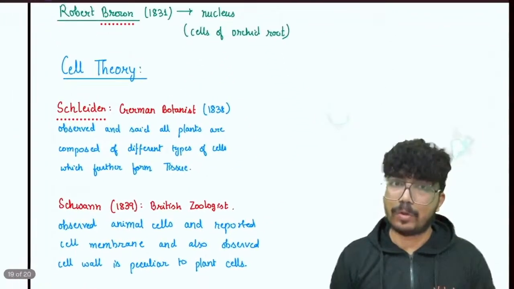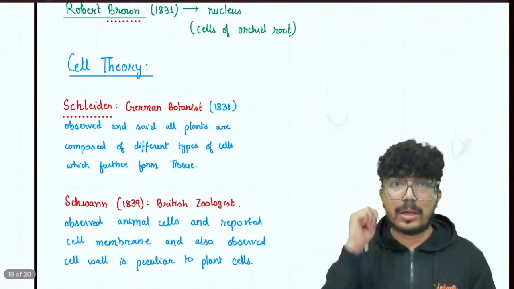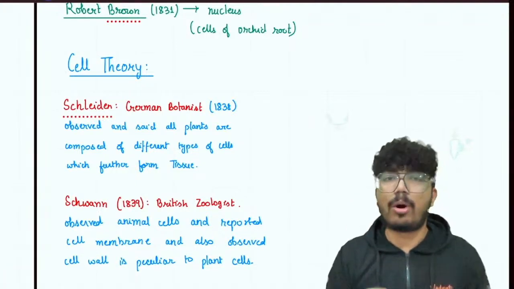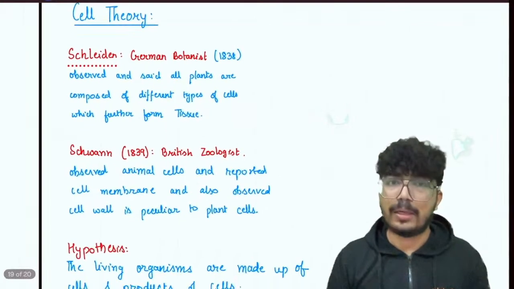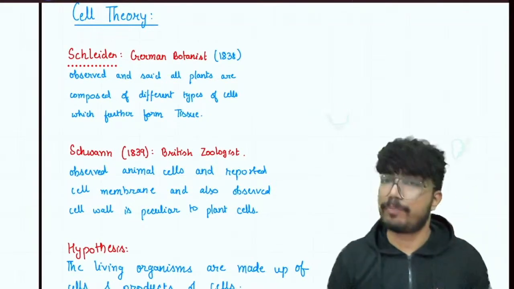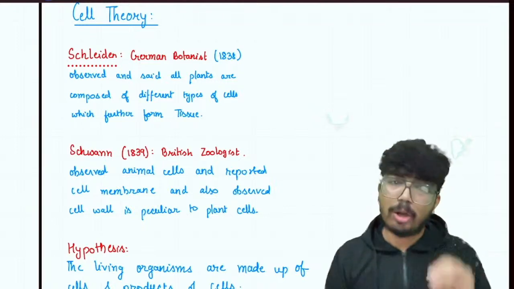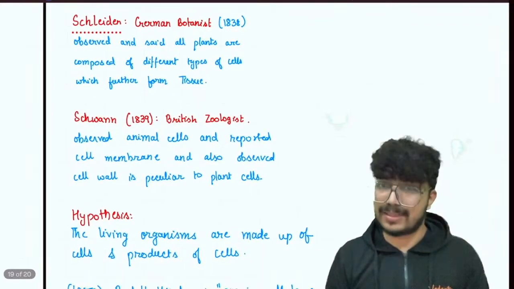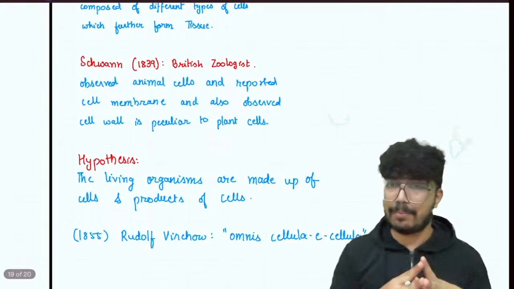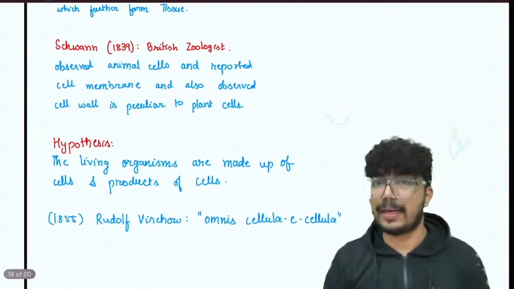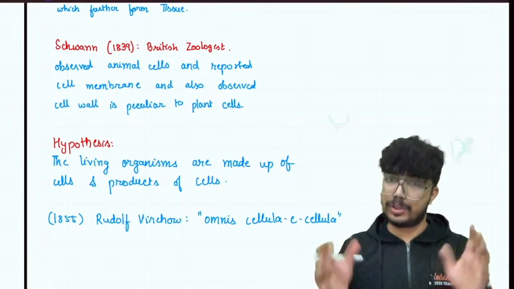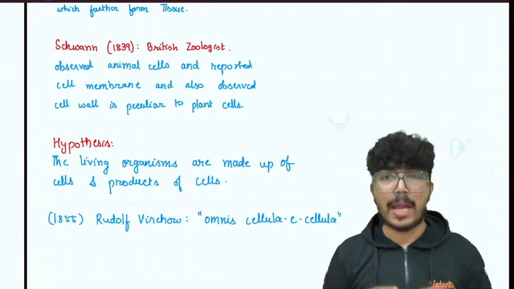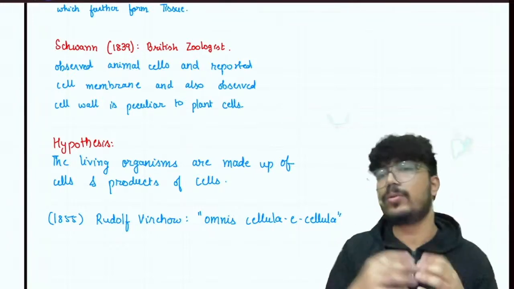Then the cell theory. So Schleiden and Schwann. Schleiden was a German botanist. He observed and said all plants are composed of different types of cells which further form the tissue. And Schwann was a British zoologist. He observed animal cells and reported the presence of plasma membrane or cell membrane. He also observed that cell wall is peculiar to plant cells only. Then they both came up with the hypothesis that living organisms are made up of cells and products of cells. Later on they proved it as well, which came to be the cell theory, but they were not able to explain how the cells originate, right?